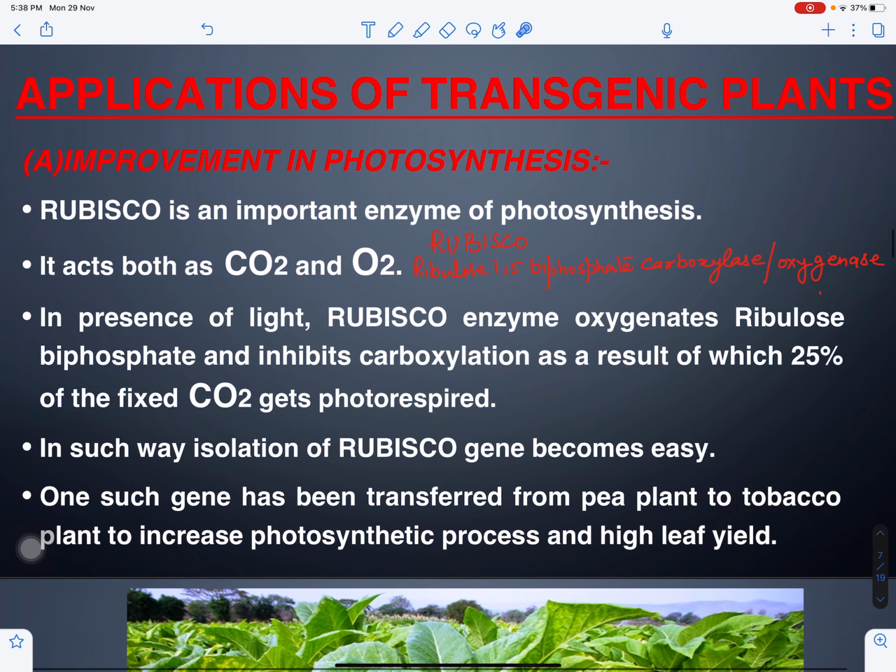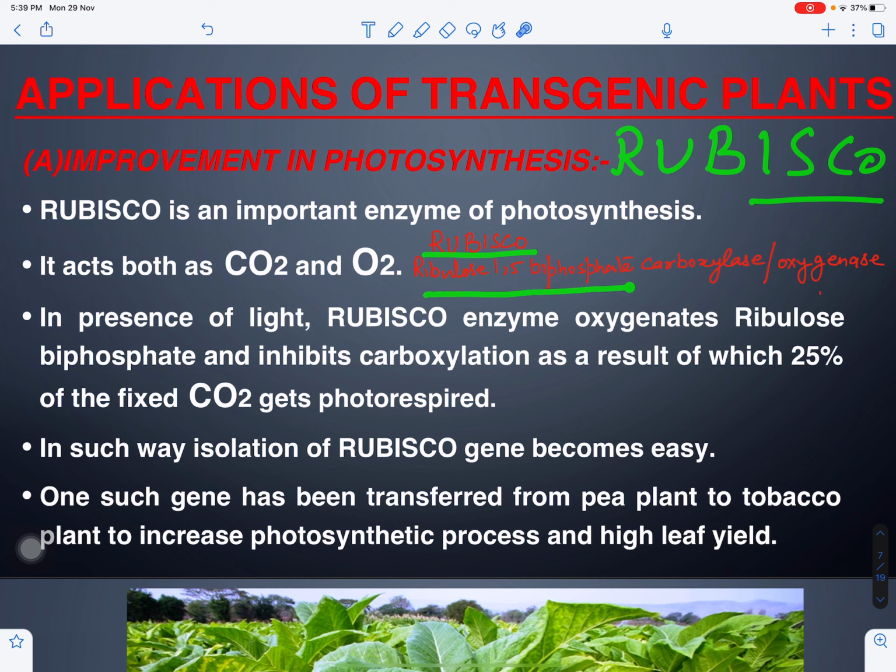Now what are the applications of transgenic crops in agriculture? One, transgenic crops or genes can help in improving photosynthesis. We know that photosynthesis is a process which helps in the synthesis of carbohydrates or sugars in the presence of light. So this is called photosynthesis. An enzyme called rubisco plays a very important role in photosynthesis. The full form of rubisco is ribulose 1,5-bisphosphate carboxylase oxygenase.